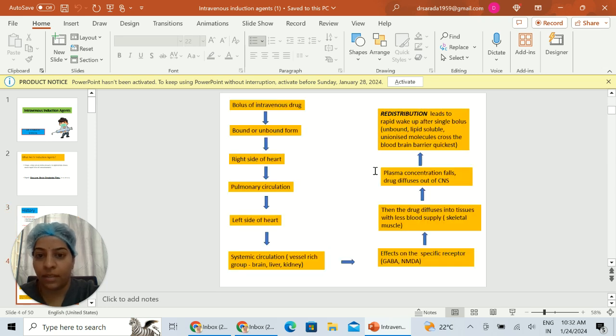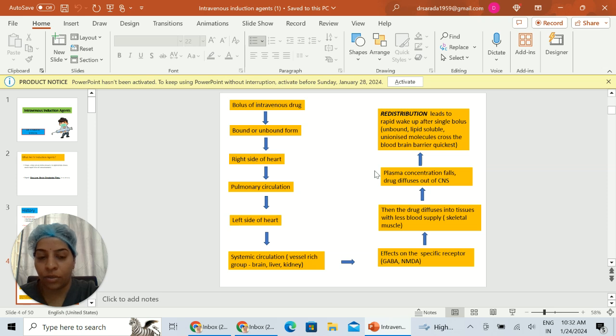So what happens to the intravenous induction agent when it is given into the bloodstream? The bolus of intravenous agent enters the blood and becomes either bound or unbound form. It enters the right side of the heart, from there to the pulmonary circulation, and then the left side of the heart, from there to the systemic circulation. Once it enters the systemic circulation, it follows a 3-compartment model where the drug first reaches the vessel-rich group, that is the brain, liver and the kidney.